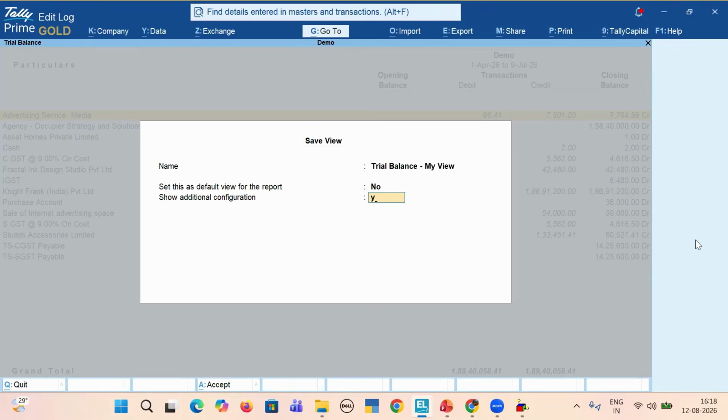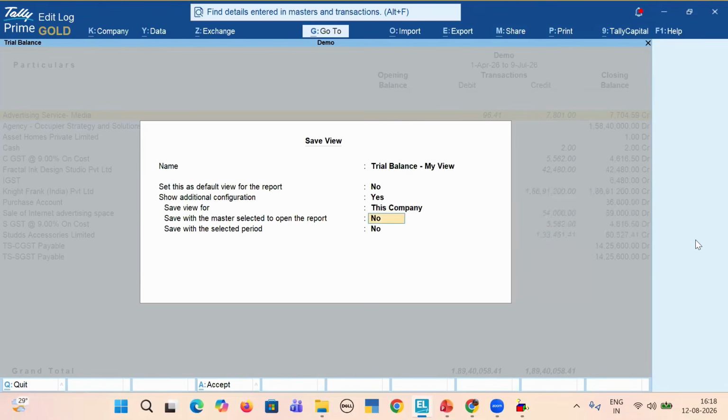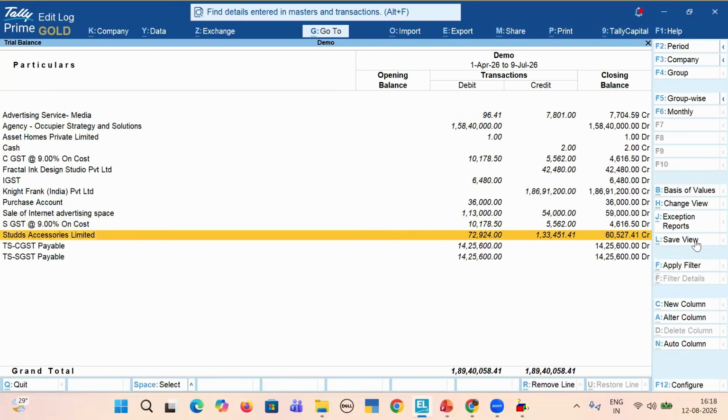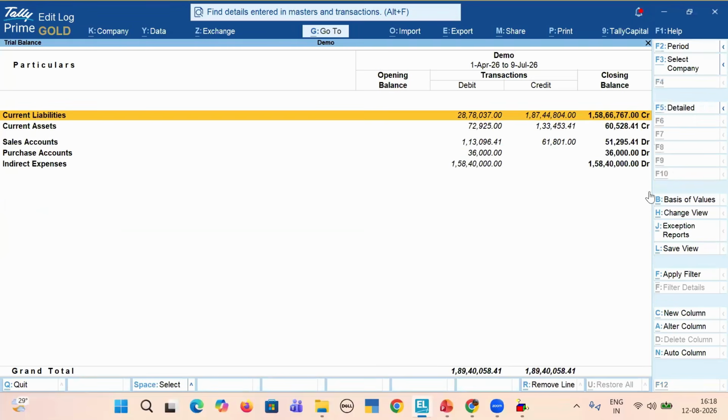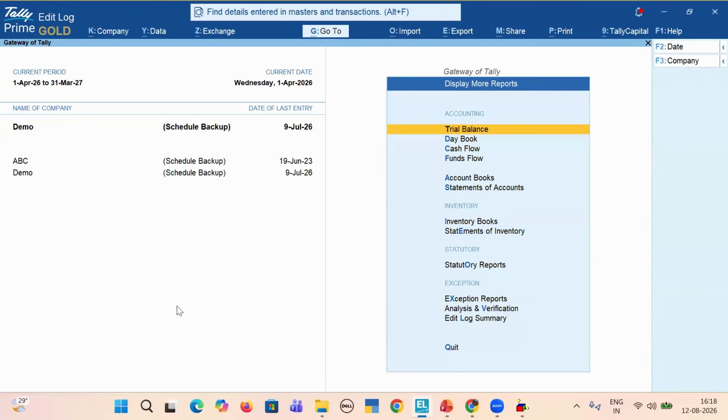If you want to save this for all the companies? No, I just want to save this for this company. Save with the master selected to open the report? No. And save with the selected period? Yes, I want to save this only for the selected period. So whenever I open my trial balance, I'll be able to see my trial balance only in this format. If you want to save this for all the companies, you save this for all the companies. If you want to save this only for a specific company, you save this for that specific company.